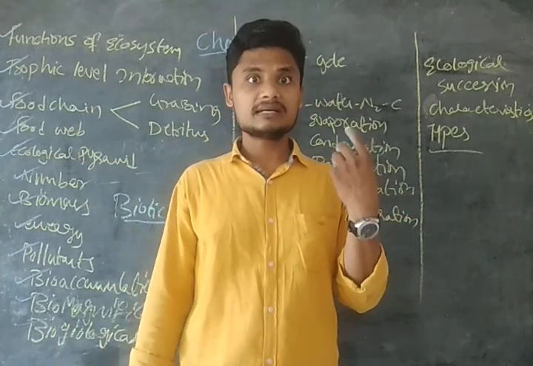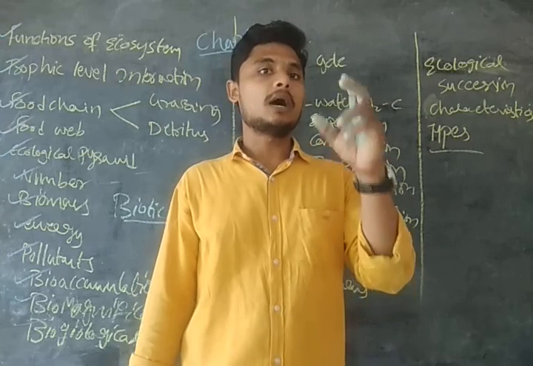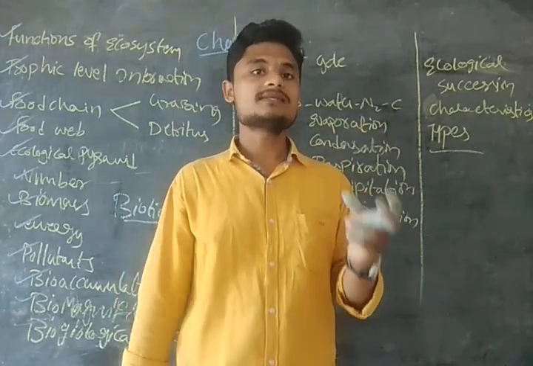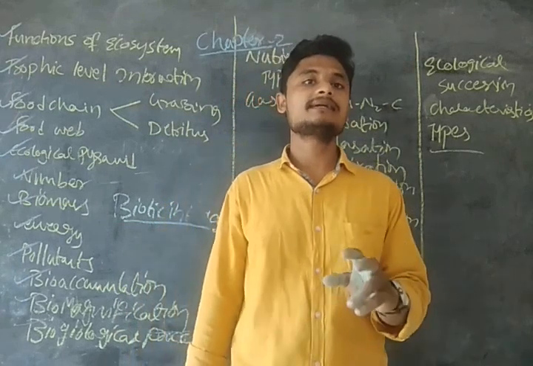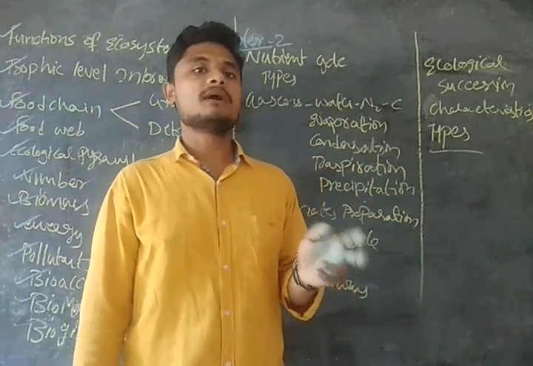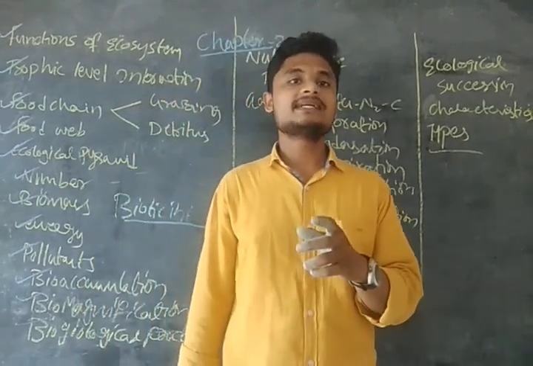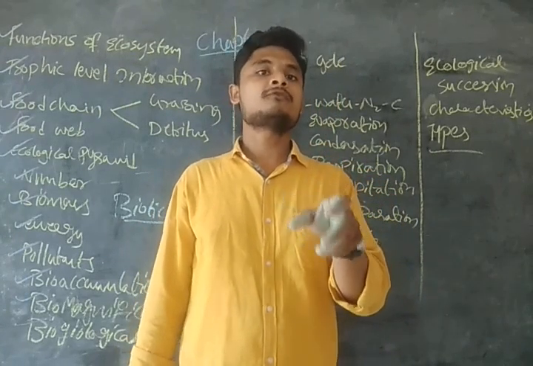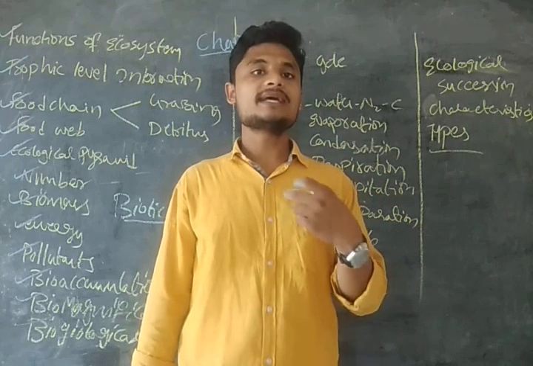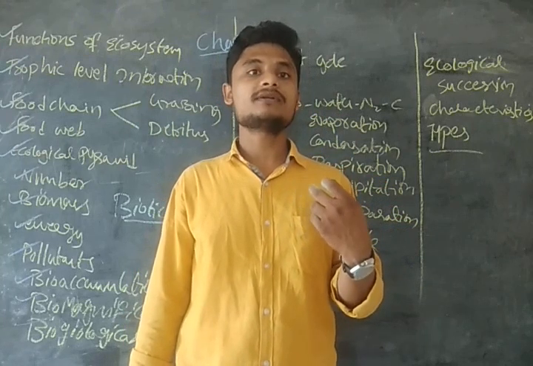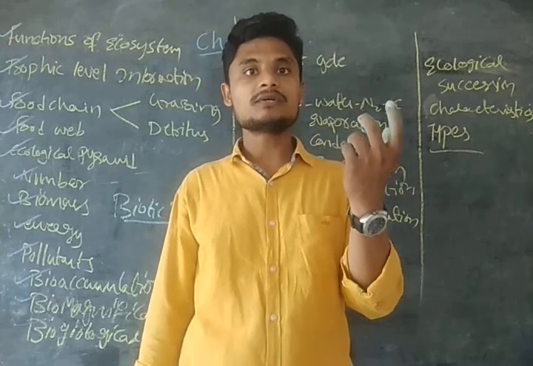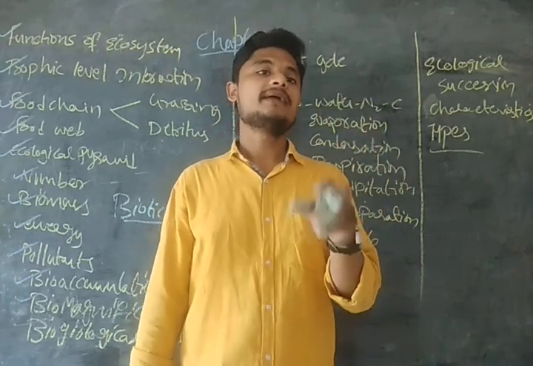The example is birds living on a large tree. The birds are getting benefited and the larger tree is not getting any benefit, that is neutral. Amensalism, minus and zero. One is getting affected and the other is neutral, like the ticks sucking blood from human beings. So we are getting affected, that is negative, and those are not having any effect. That is minus zero.